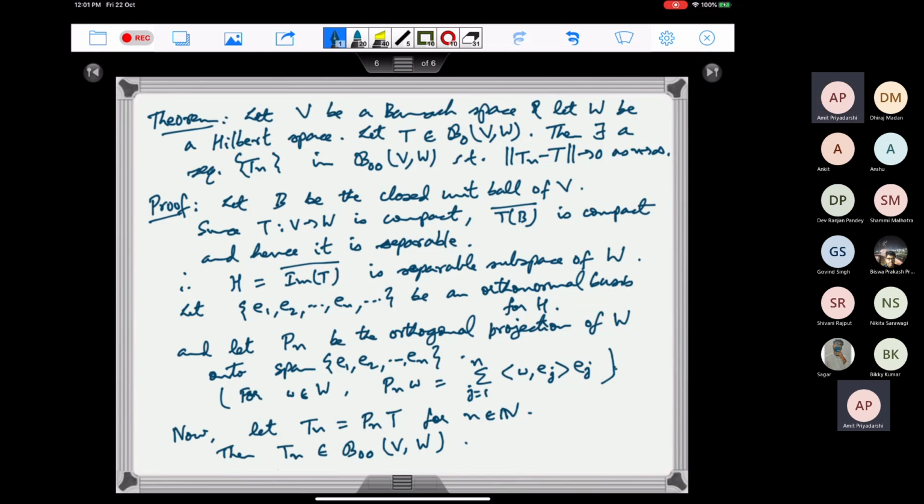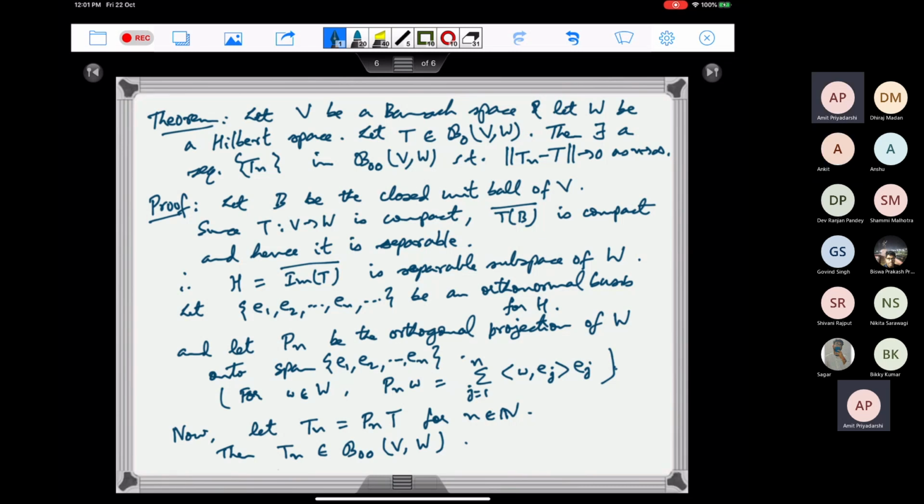Why is the closure of image T separable? That is a good question.